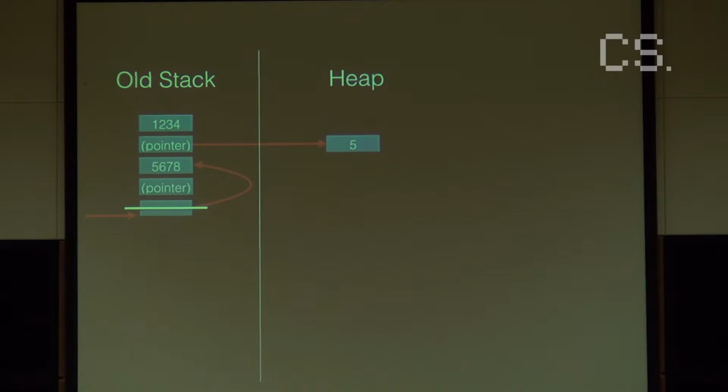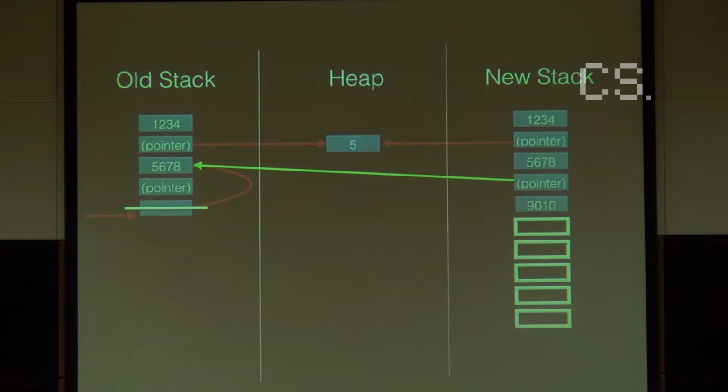Okay, so this is our state. We just went through the limit, or we're detecting that we're going to go through the limit, and we now need to allocate more memory. So Go will just copy and paste basically your stack and give it double the amount of space so that you have plenty of room. But now there's a problem.